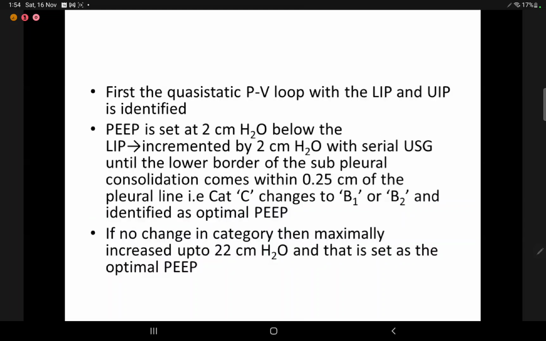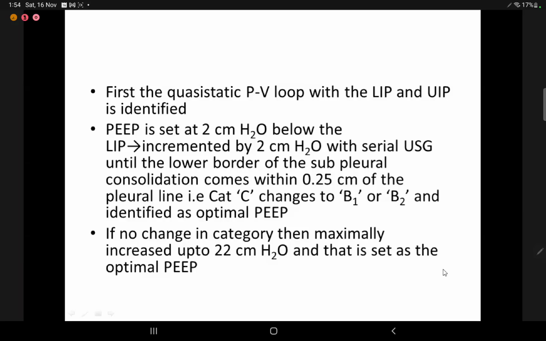We'll first identify the PV loop to start with our starting PEEP. We'll increment it in increments of 2 centimeter of water, and we will stop incrementing when the category C changes to B1 or B2. If there is no change in category, then maximally increase up to 22 centimeter of water, and that is set